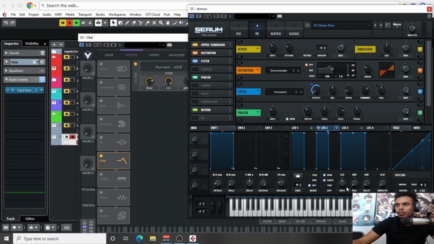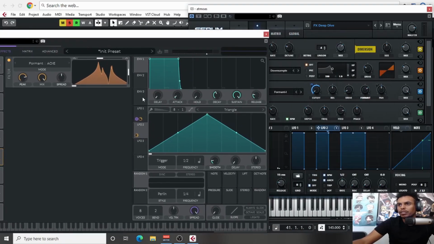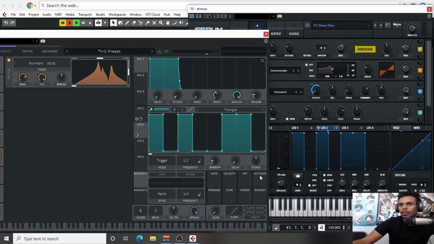We had our LFO2 at a half, with a stepping action. Step, draw, down, so we had like a gate effect. Okay, cool. Turn the smooth off.